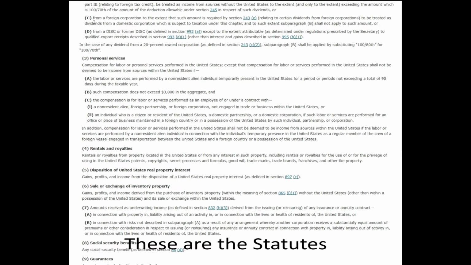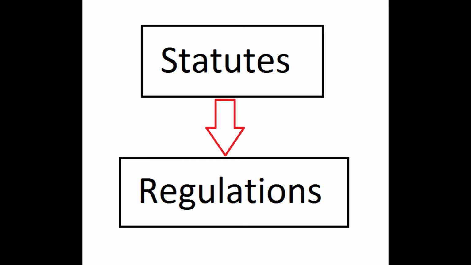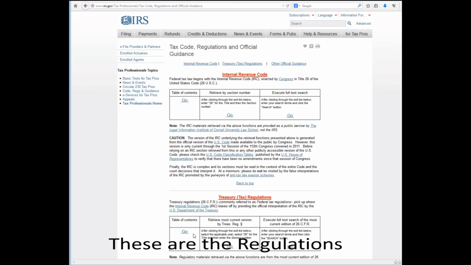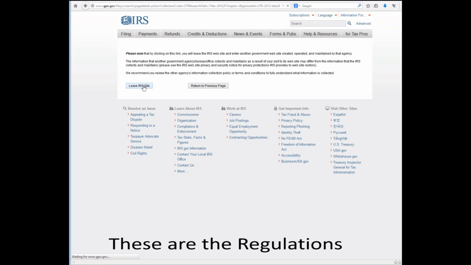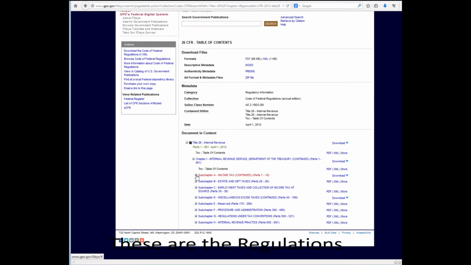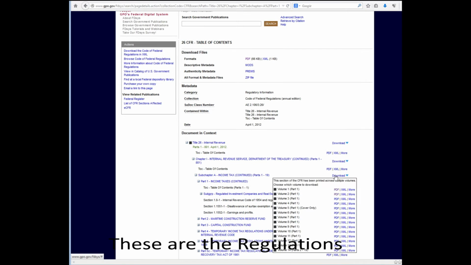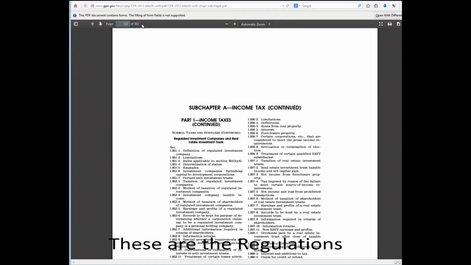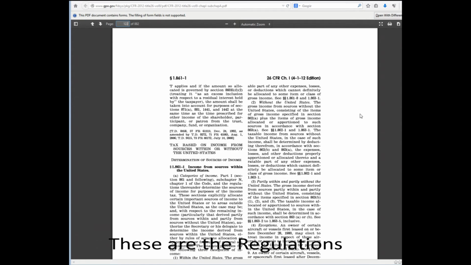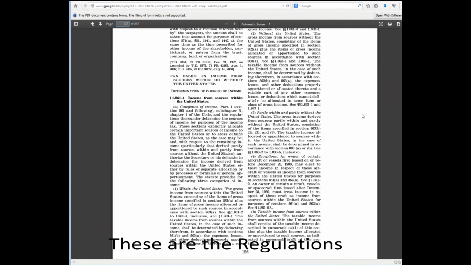Hold on a minute. Let's take a look at the regulations to see if there are any details that we're missing. The regulations are parallel to the statutes, but they contain more detail. By the way, I'm showing you where I'm browsing to, so you can see that I'm not making any of this up. Section 861 in the statutes points out that compensation for labor is taxable. So, let's take a look at Section 861 in the regulations to see what it has to say.